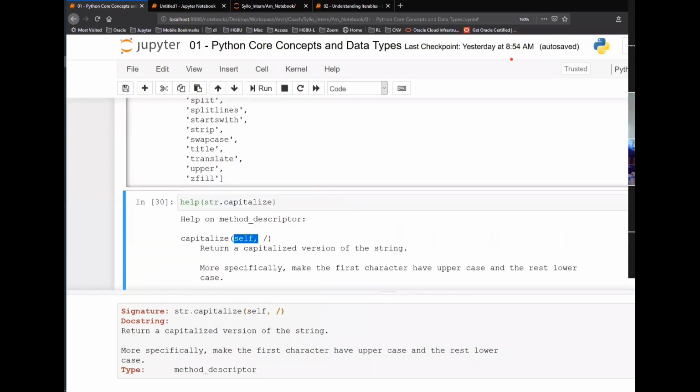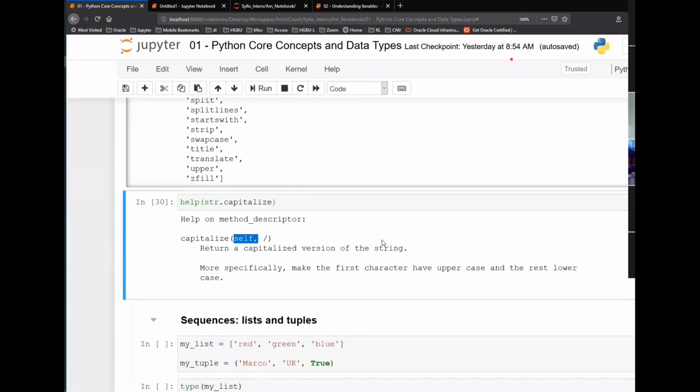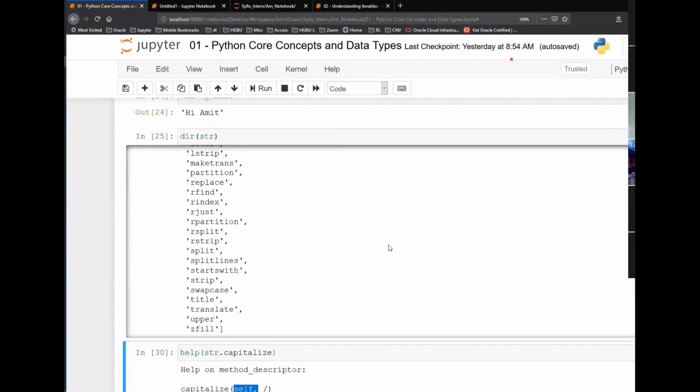There is a question, sir, please repeat the syntax for capitalize. I believe there should not be an issue now. Okay. Hope it's clear to everyone.